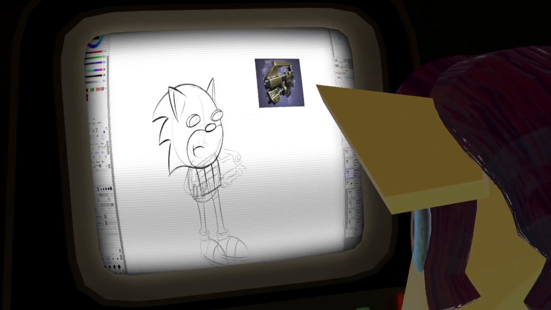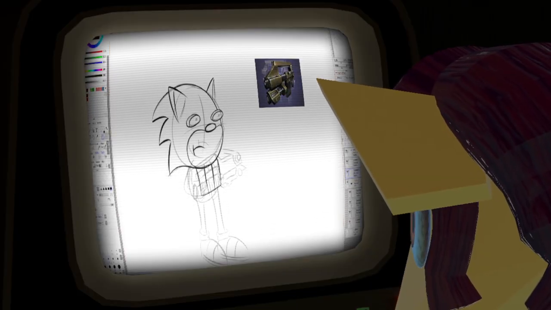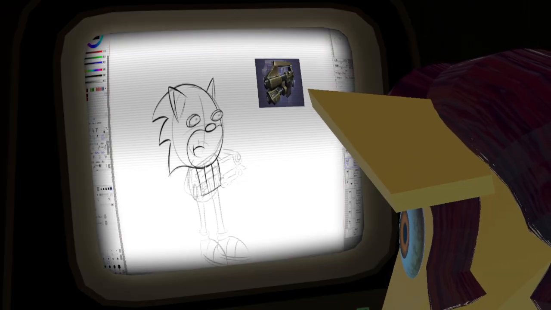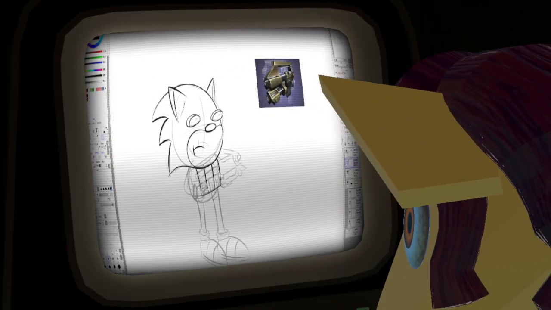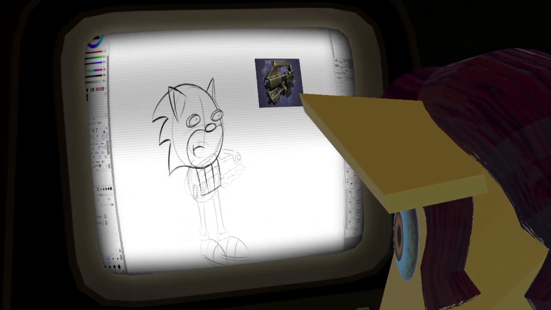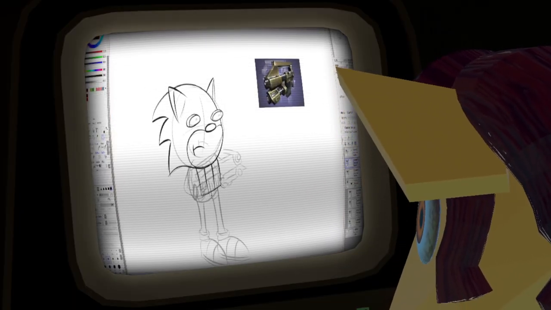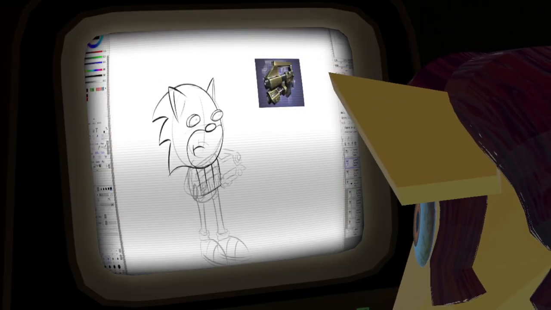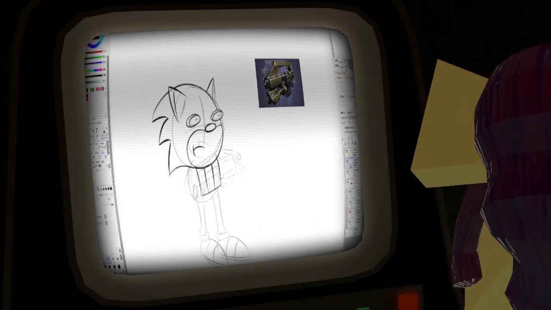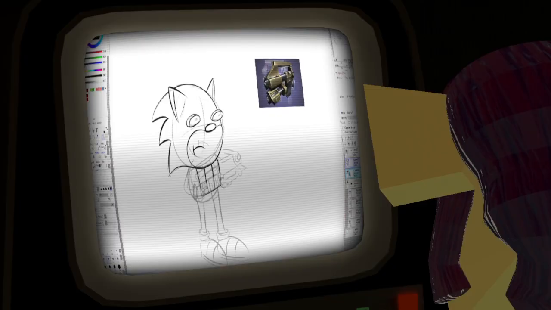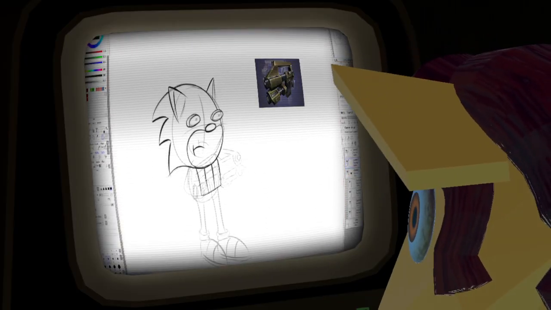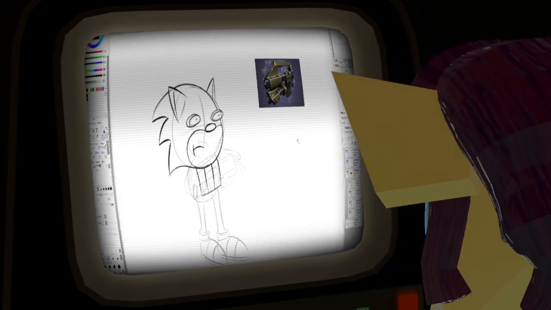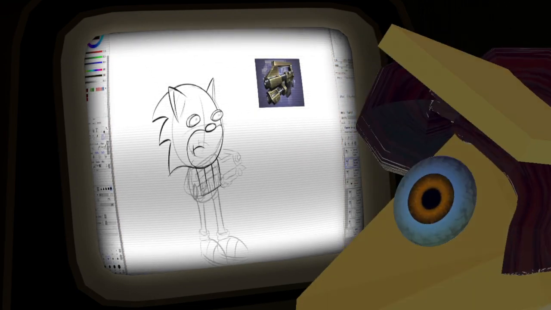I messed this up. It's okay. Do that. Another new layer.